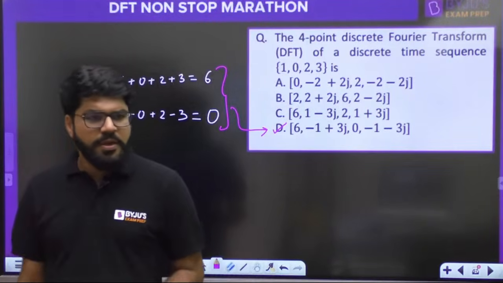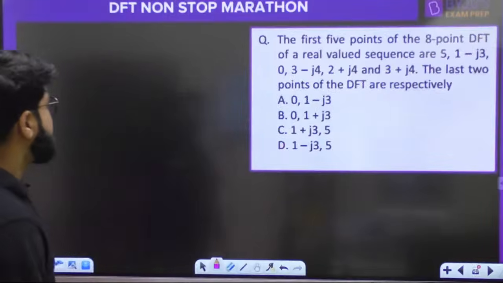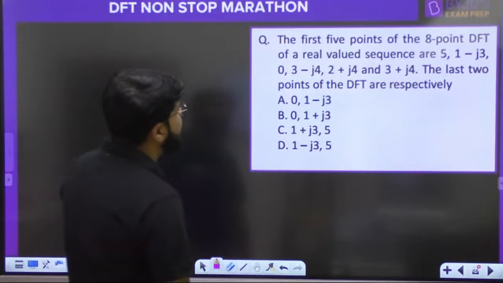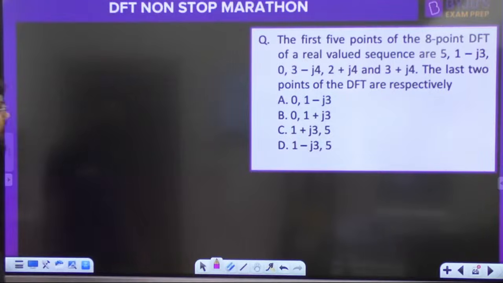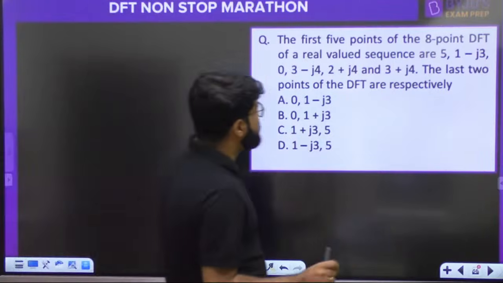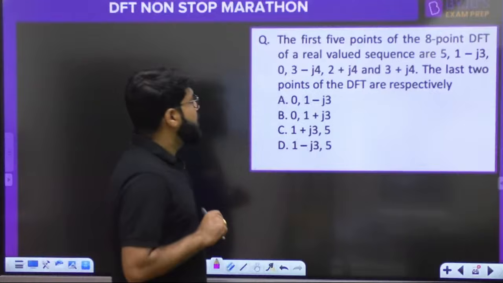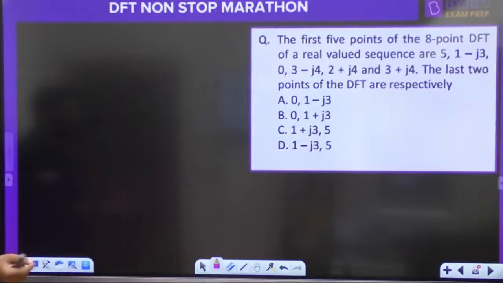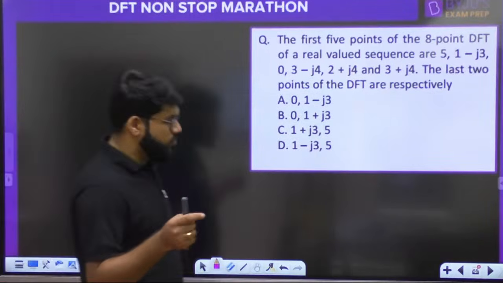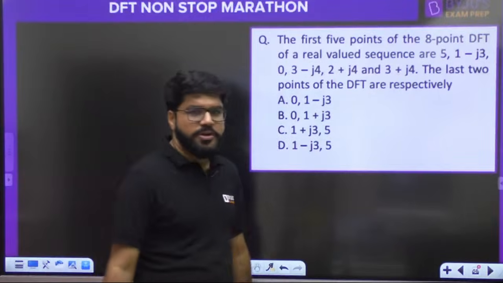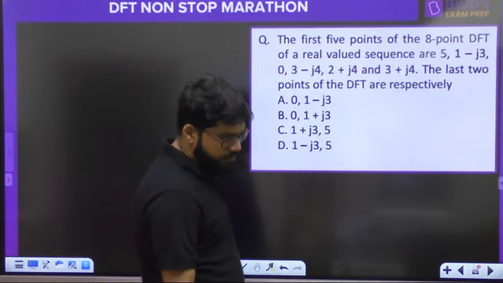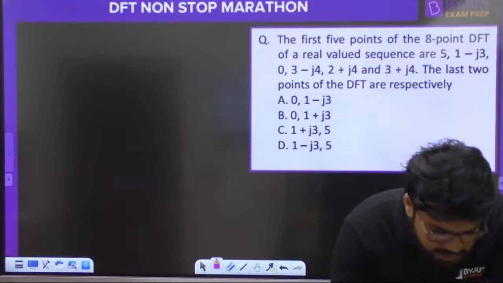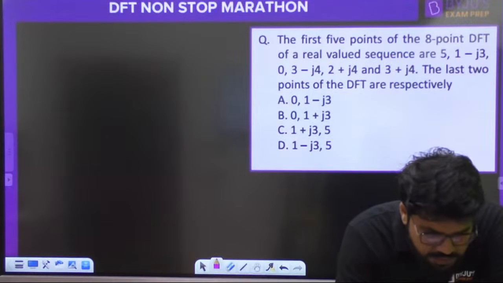Okay. Next, the first 5 points of the 8-point DFT are given to you. First 5 points of the 8-point DFT of a real valued sequence are given to you: 5, 1 minus 3j, 0, 3 minus j4, 2 plus j4 and 3 plus j4. What are the last 2 points of the DFT? Tell me.